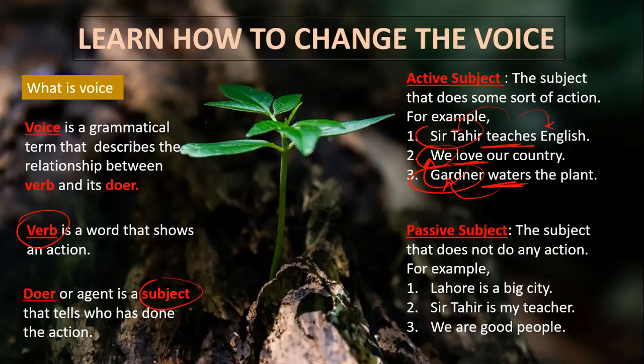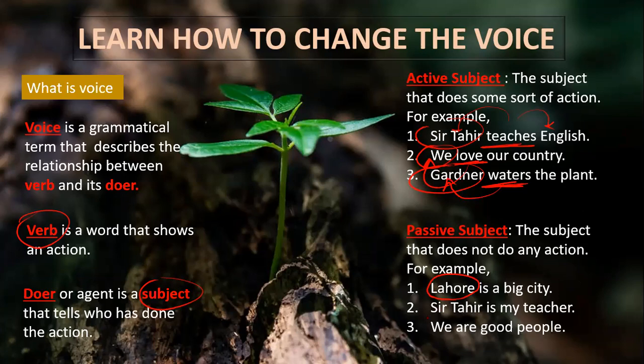But come to the passive subject: the subject that does not do any action. For example, Lahore is a big city. Can you ask what kind of action Lahore is doing? No, we are just talking about Lahore. So the subject about which we talk is generally known as a passive subject because it does not do anything.